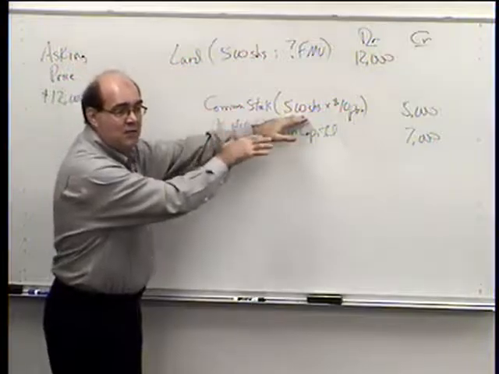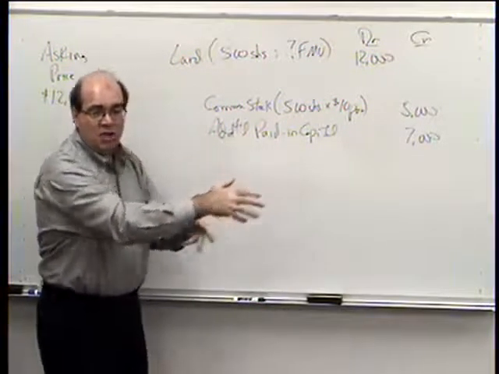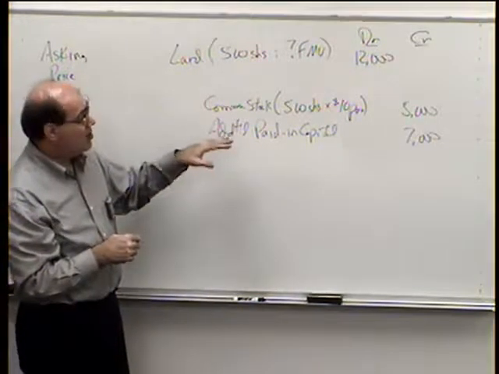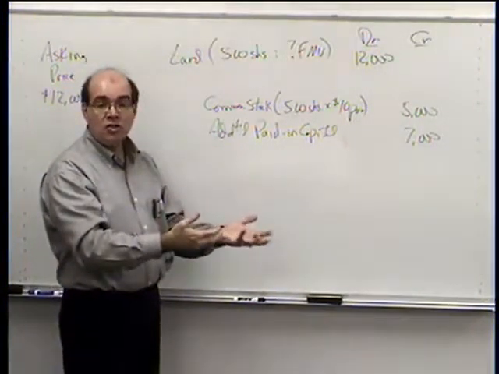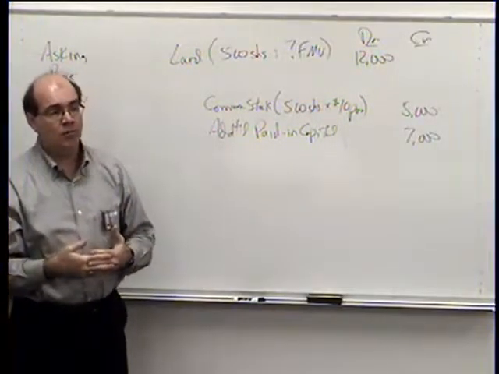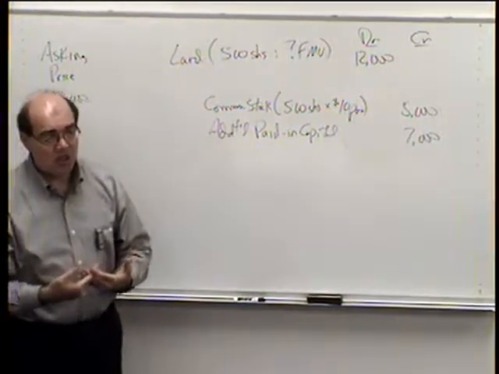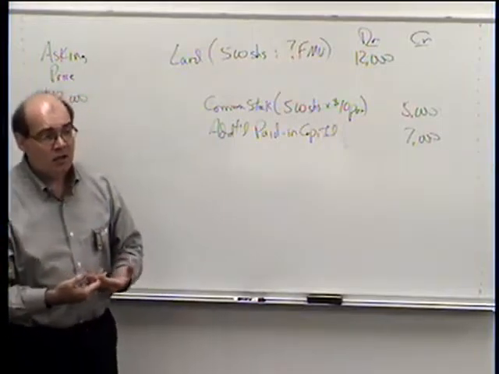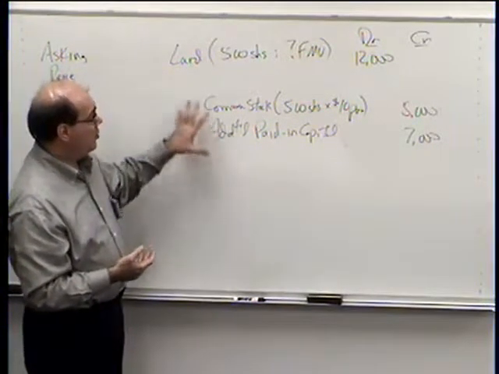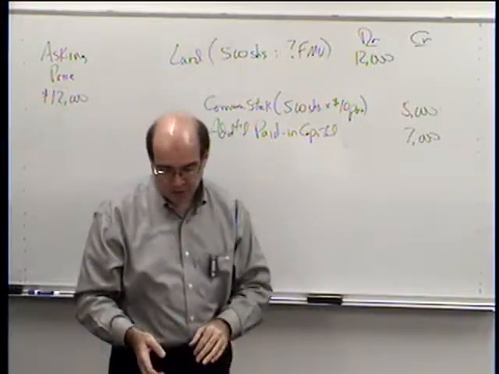So if we tell them we got this many shares issued, and we turn around and change our minds and buy some shares back, it's going to confuse the state, because those shares are still issued. They're just no longer outstanding because they're not owned out in the public. We now own them. So we use treasury stock as a separate account to show the value of the stock that we purchased. And we don't mess with our common stock or additional paid-in capital accounts.